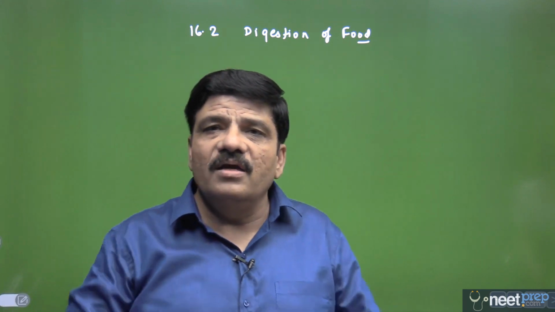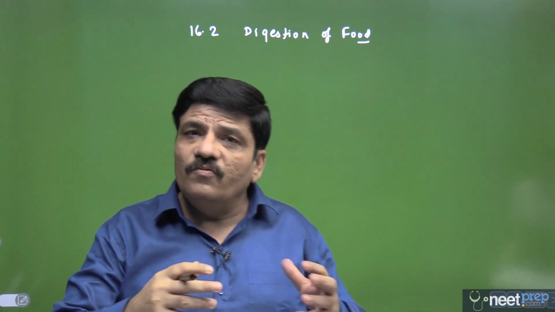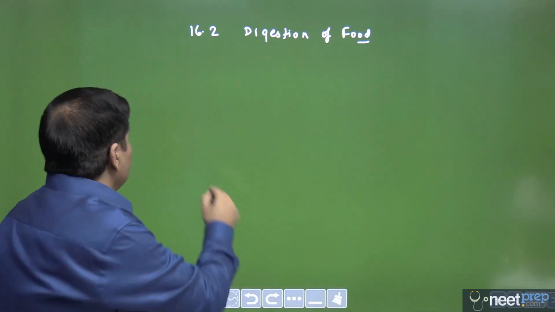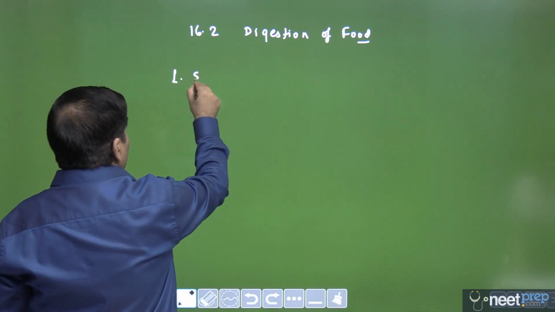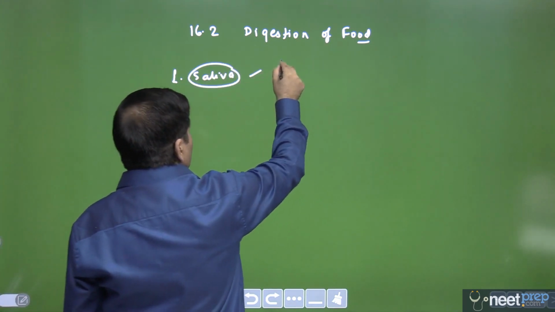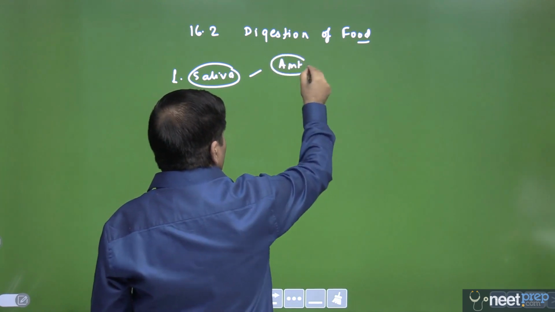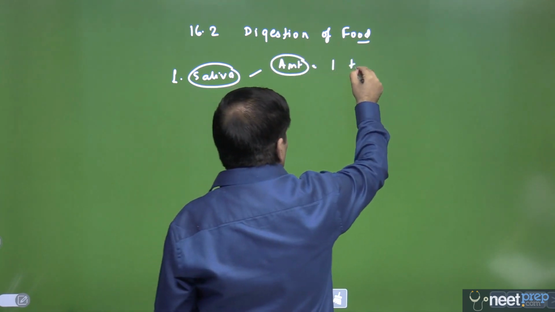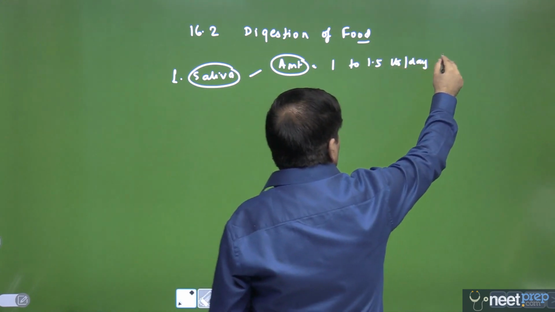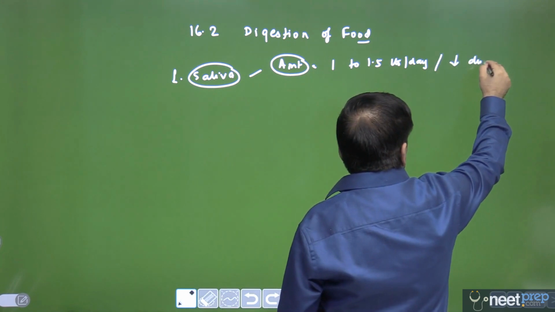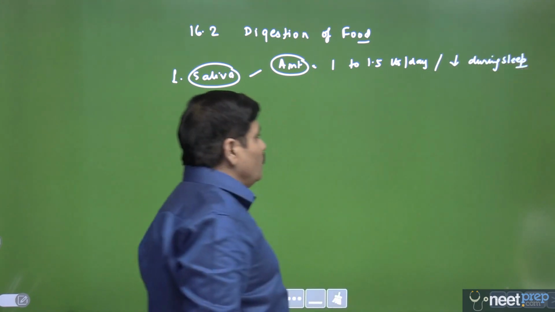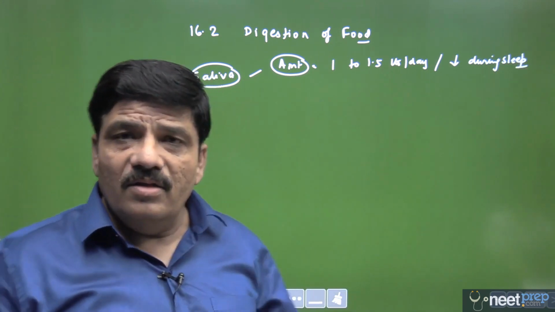The answer is in the buccal cavity or the oral cavity itself. What would be the first secretion that will be mixed with the food? The answer is saliva. So they can ask you something about saliva. What are the possible questions on saliva? Would be the amount of saliva that is produced per day. That would be between 1 to 1.5 liters per day. And please remember, the secretion is decreased during sleep. It is decreased during sleep, and therefore you have what is called as a dragon breath in the morning.